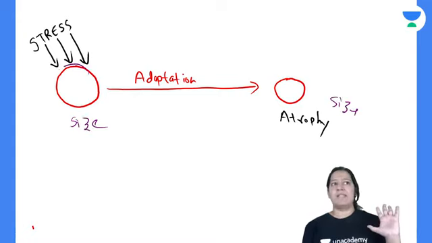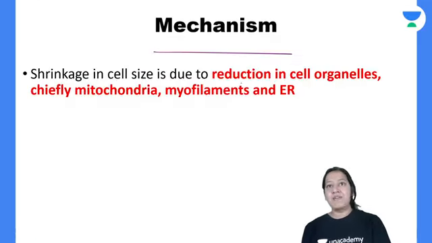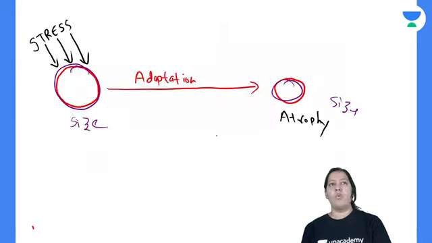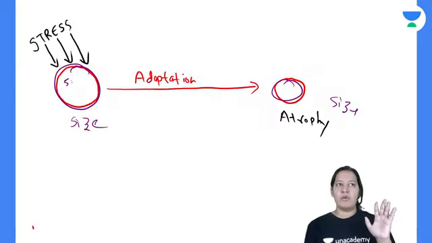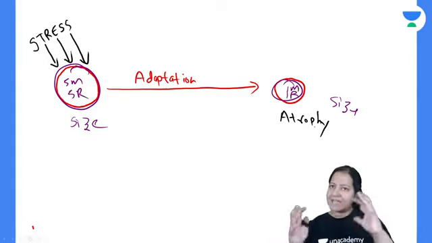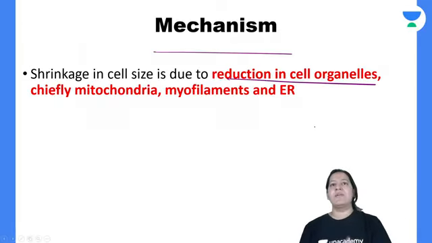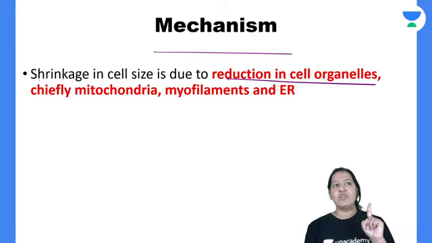So you see the size here and see the size here. The size is decreasing due to the stress. What is the mechanism? The mechanism is reduction in cell organelles. Why? Just suppose there are 5 mitochondria here, and here only 1 mitochondria. Here there are 5 ribosomes, here just for example, 1 ribosome. So all the cell organelles are reduced in number. That is the reason for shrinkage of the cell.